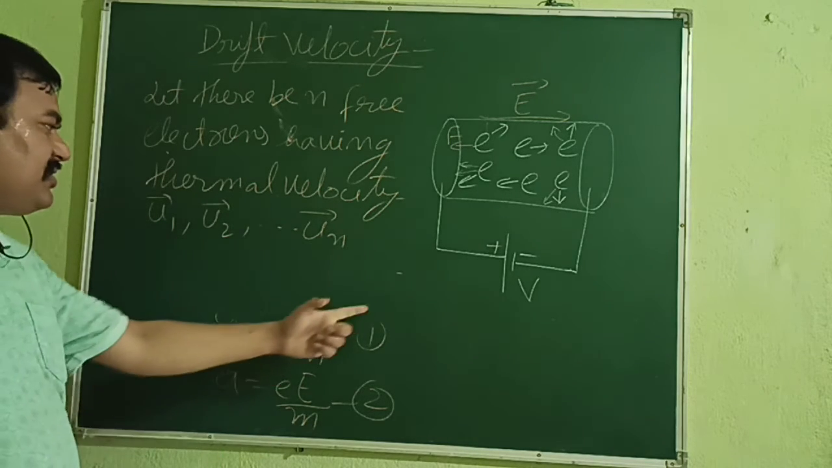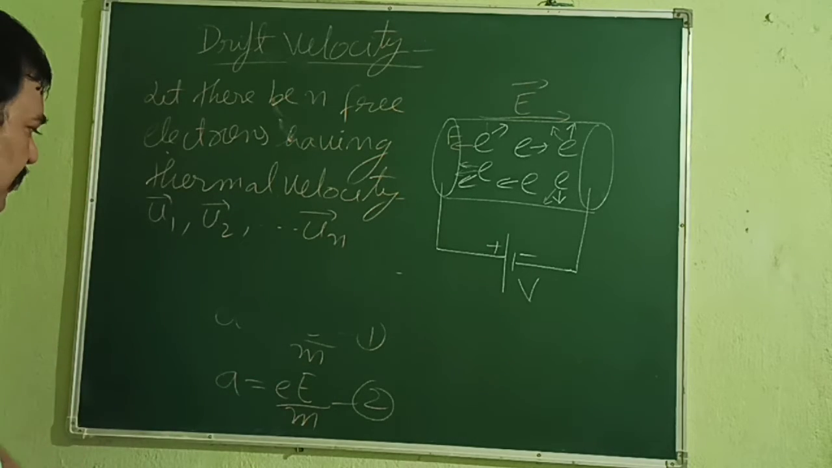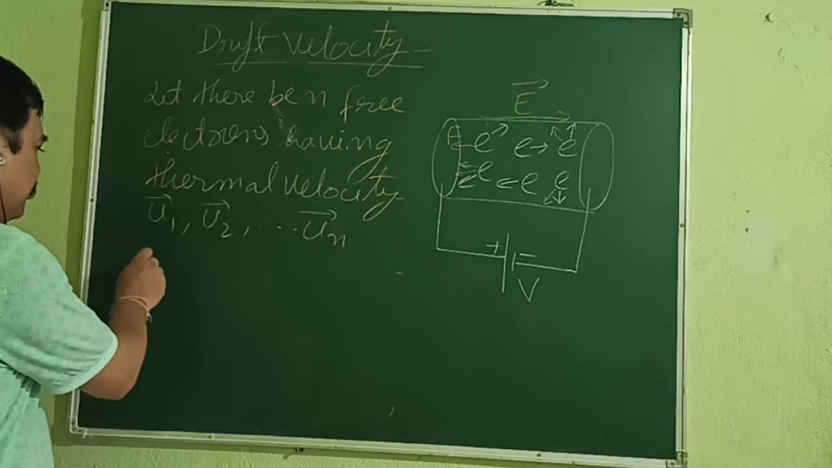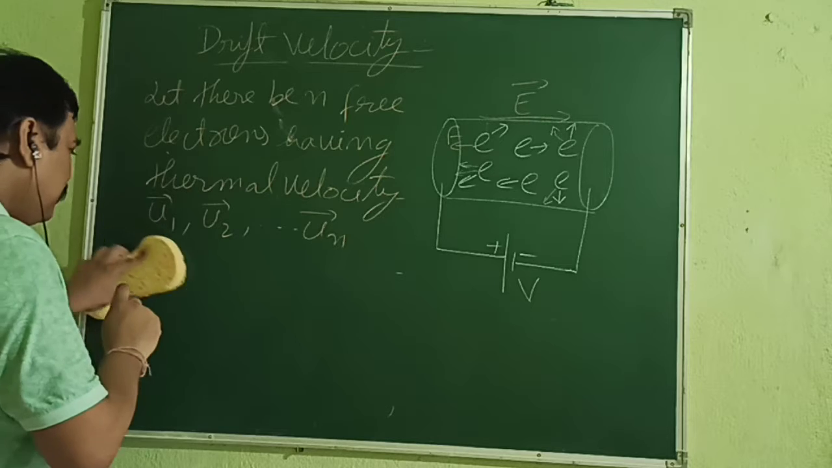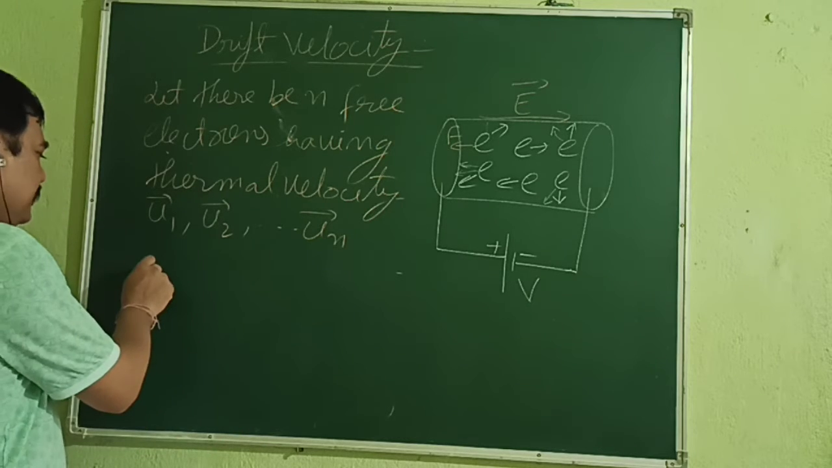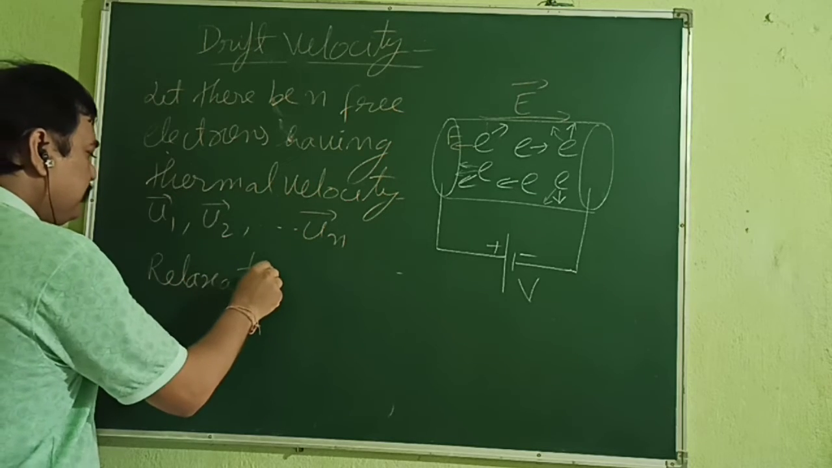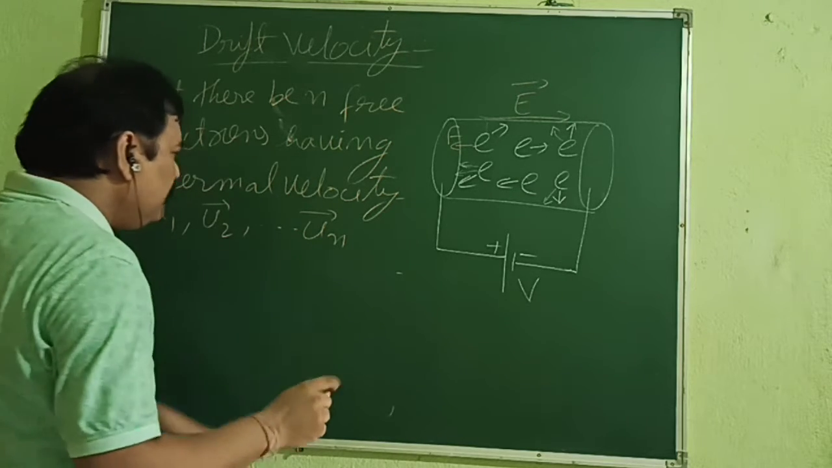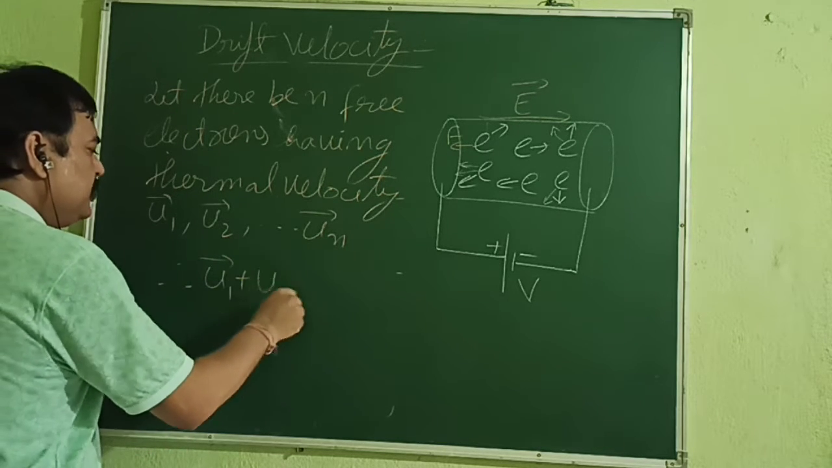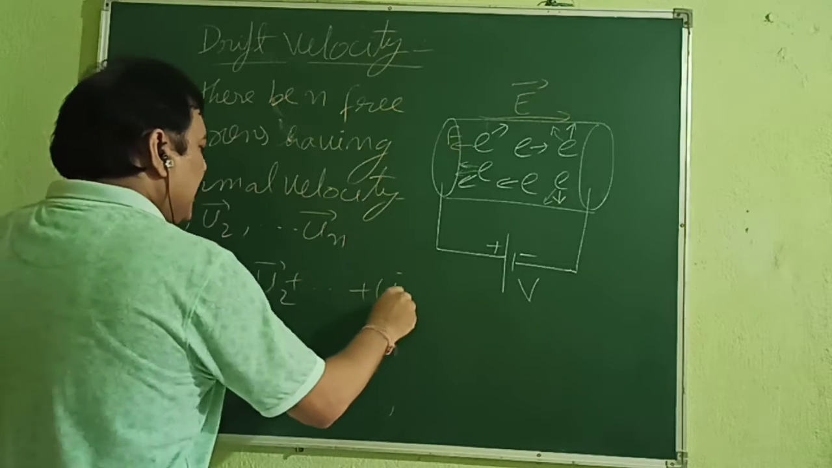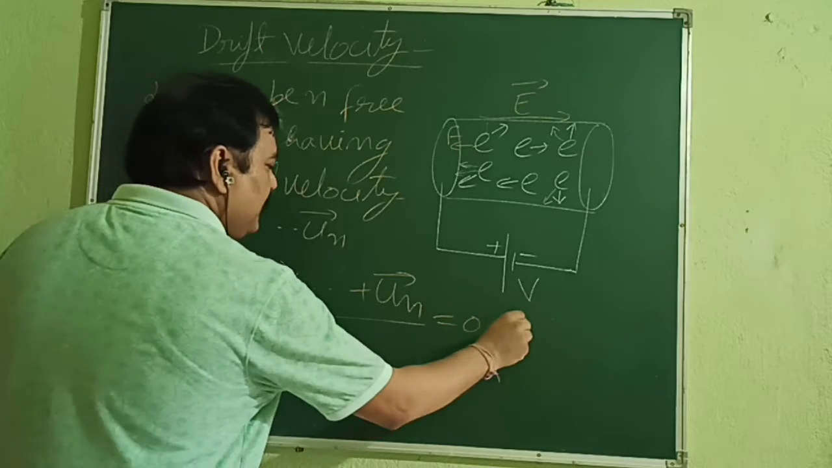And after this, whatever acceleration the electron is going to experience will be due to the applied potential difference. Okay. One more concept is left, that is relaxation time. But before this, therefore, (u1 + u2 + ... + un)/n = 0, which we already know. This is our equation number 3.